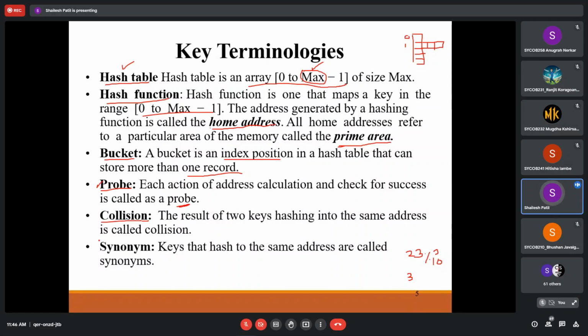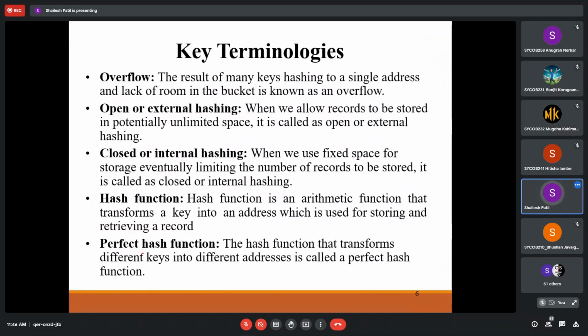Then the next thing we have is synonyms. Synonyms are keys that hash to the same address. Collision and synonym are near to each other in meaning. A key that hashes to the same address is a synonym. This applies when the bucket size is 1. Here we have bucket size 4, so this one bucket has 4 positions. When there is only a single position, collision and synonym are both equal.